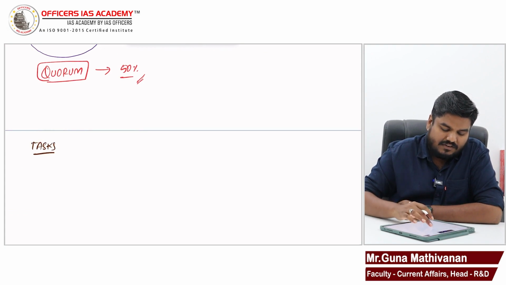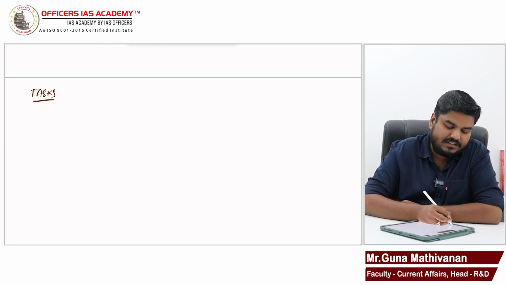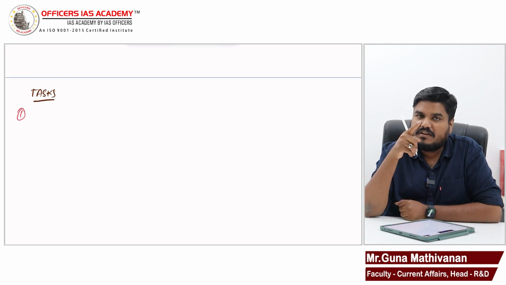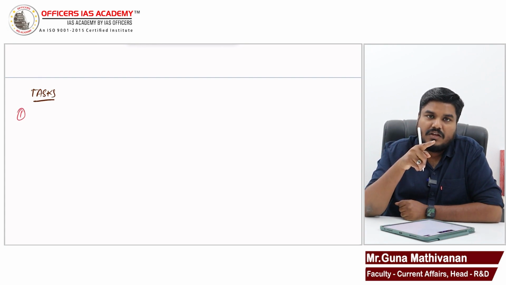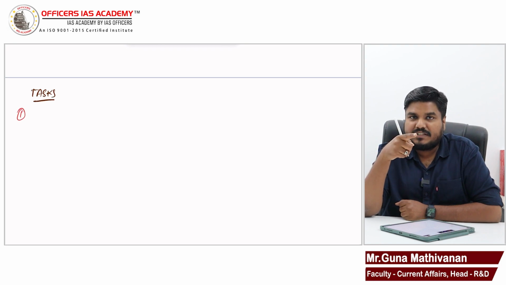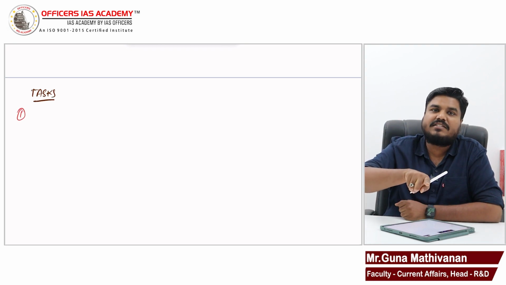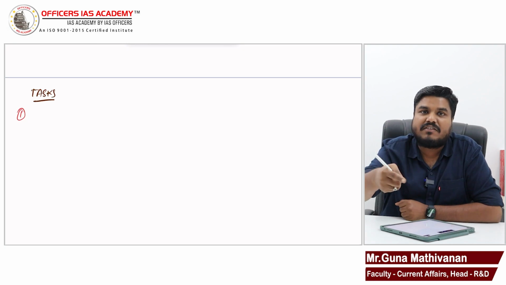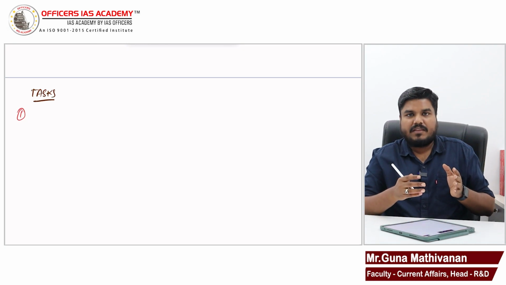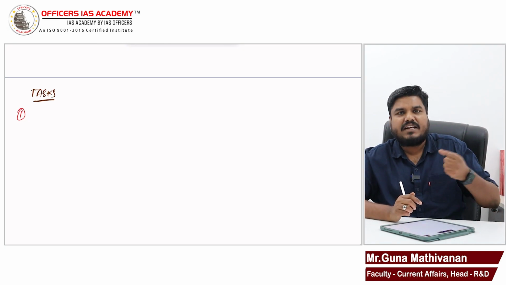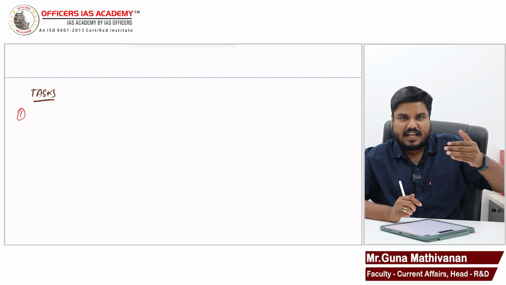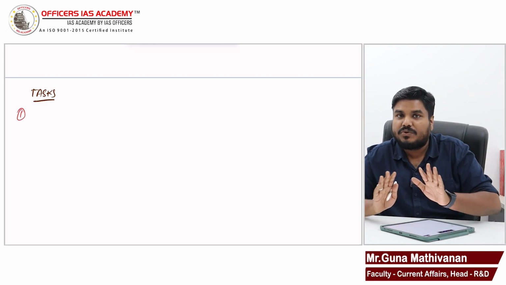The tasks of GST Council. What is the task? This GST Council will decide those goods and services which have to be subjected to GST and exempted from GST. See, today, not every item is inviting GST. Certain items have GST, certain items have no GST.